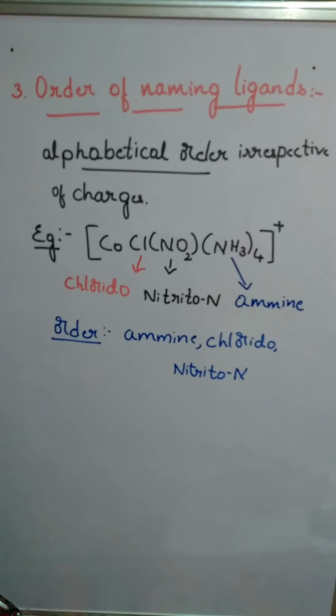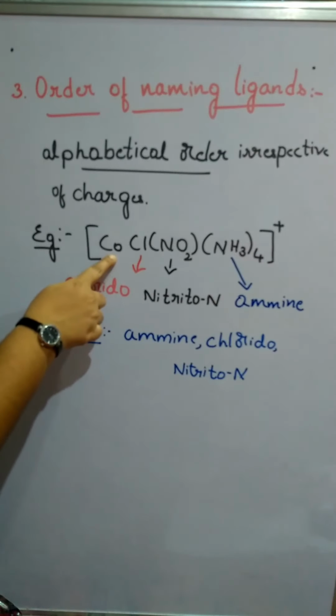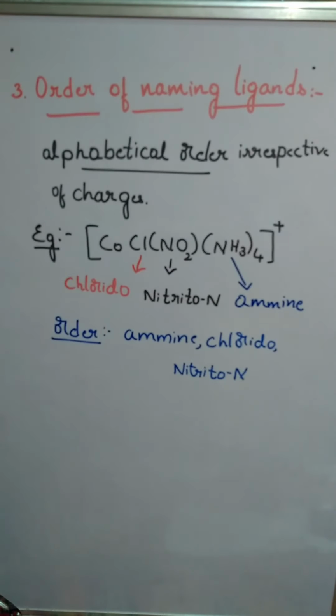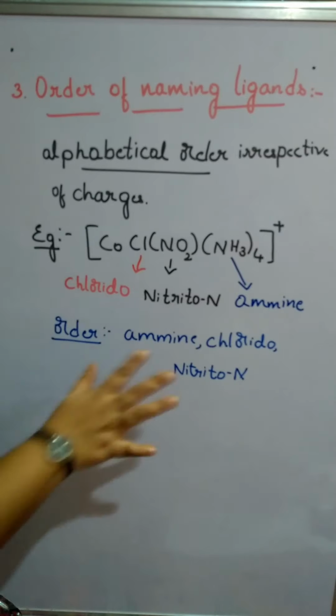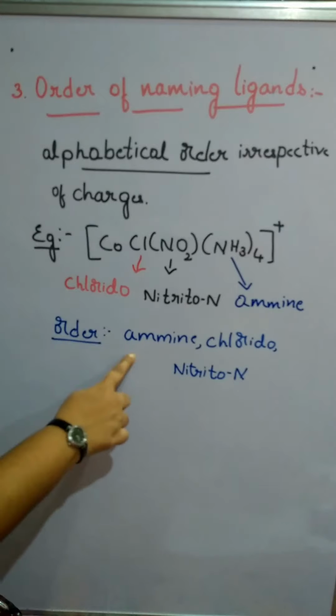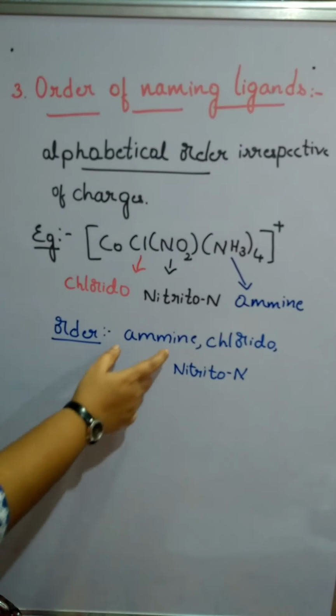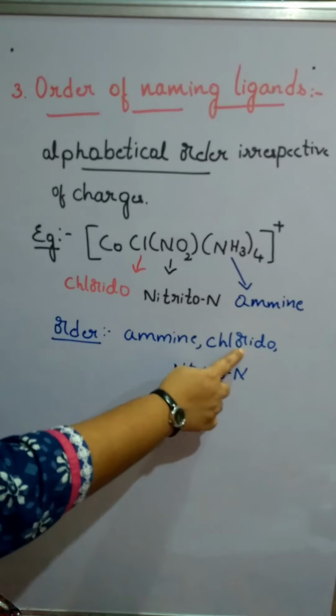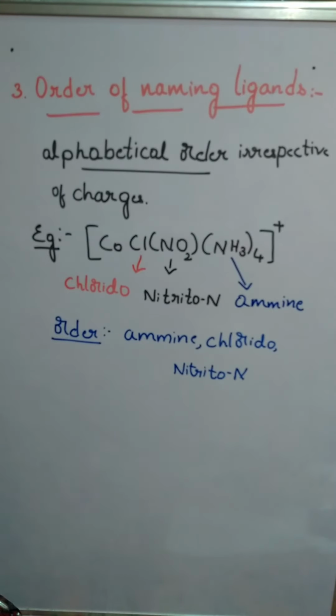We are not going to write the full name now, because a few more rules are needed to write the name of the central metal atom, so I am keeping that pending. Later we'll discuss that. But this should be the order of ligands. First amine will come, then chlorido, then nitrito N. So this is about the order of naming the ligands, that is, alphabetical order.